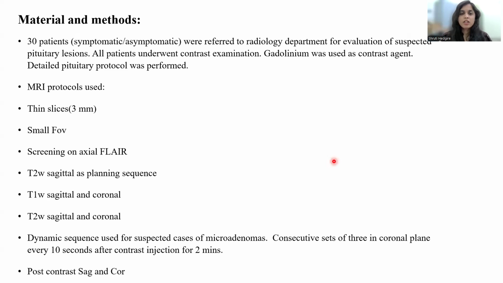T1 and T2 sagittal and coronal images were obtained. Post-contrast T1 sagittal and coronal images were obtained. A dynamic sequence was used for suspected cases of microadenoma. Consecutive sets of 3 in the coronal plane were taken every 10 seconds after the contrast injection for 2 minutes.